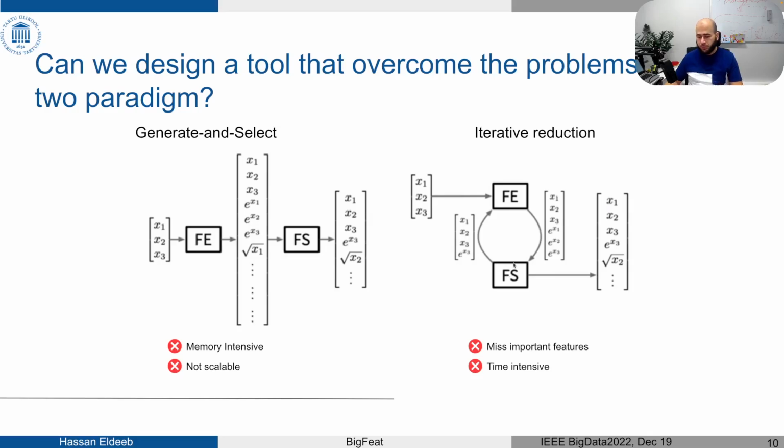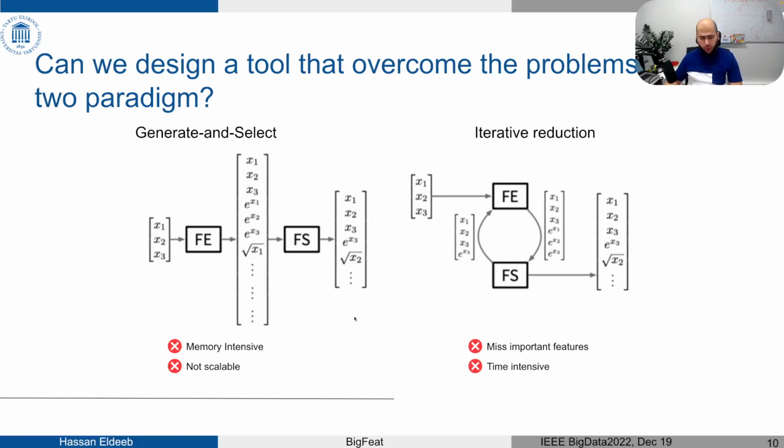The same thing happens with the deep learning way of feature extraction, where when you add up or concatenate some primitive features in a deeper way, eventually they lead to very insightful and important features. Also, it's really time intensive.